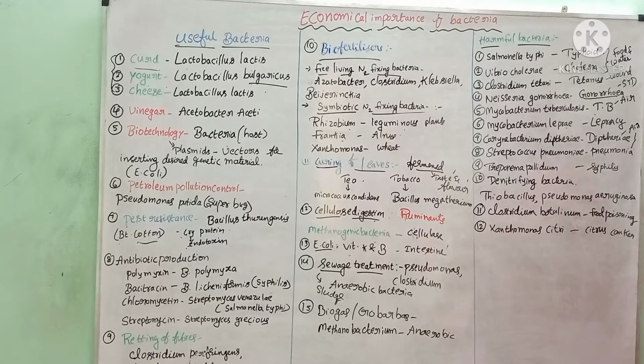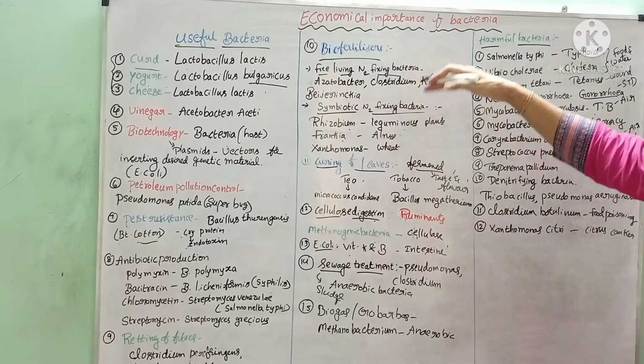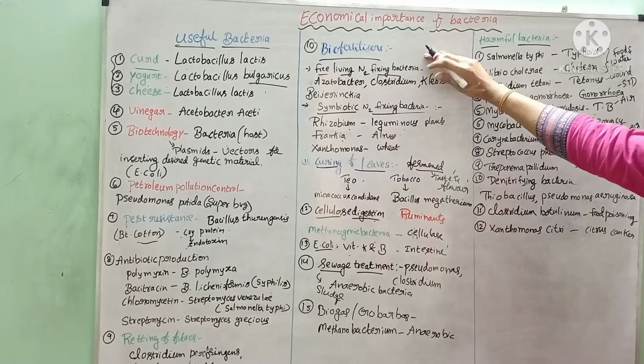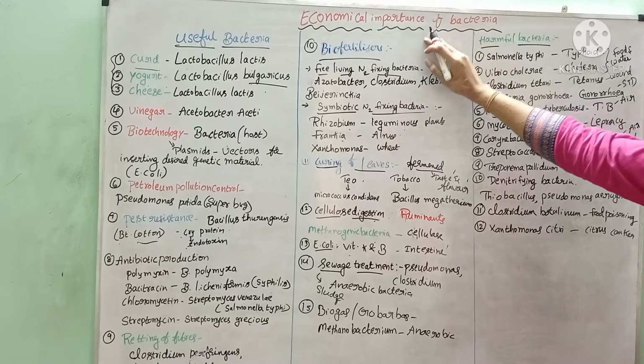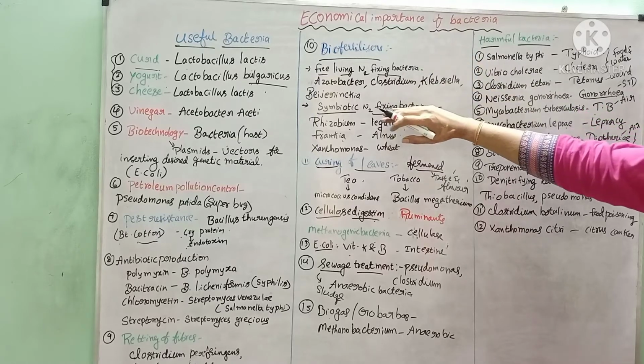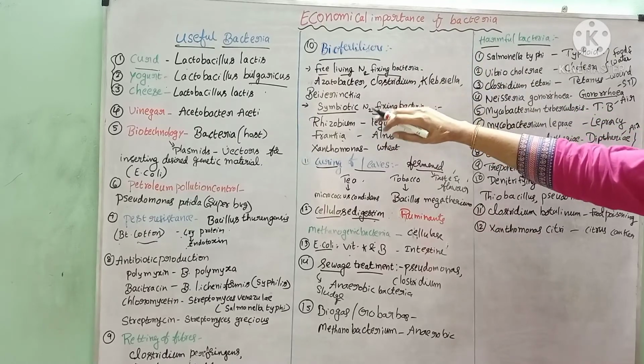Next, denitrifying bacteria. We have studied nitrogen fixation, that is, the atmosphere contains the elemental form of nitrogen in gaseous form, which will be fixed by some bacteria into the soil, making it available for plants.